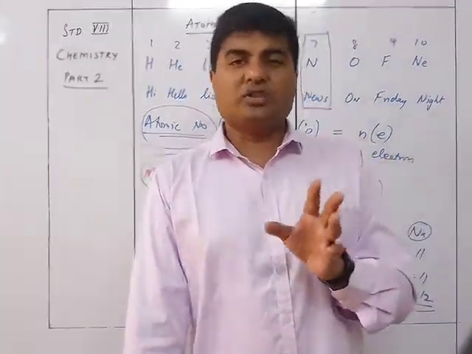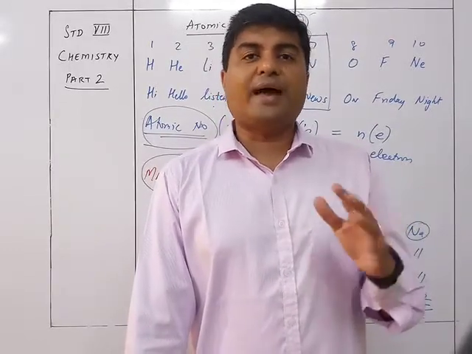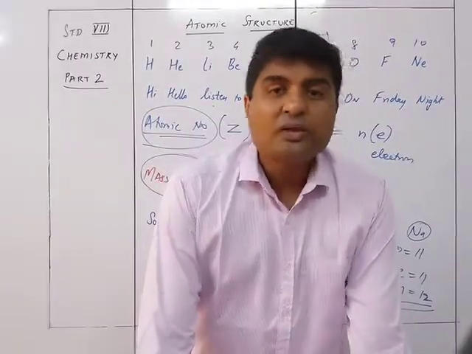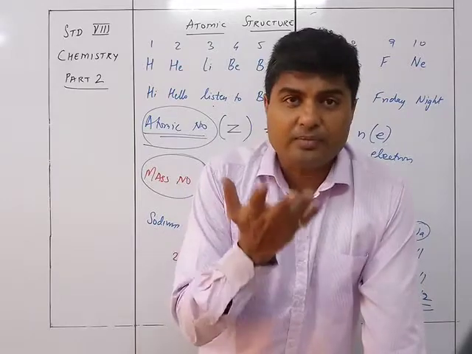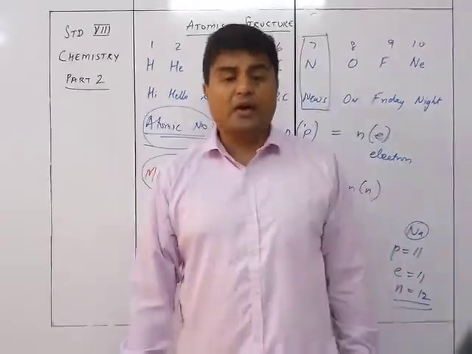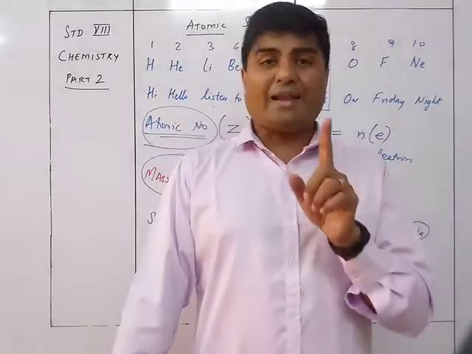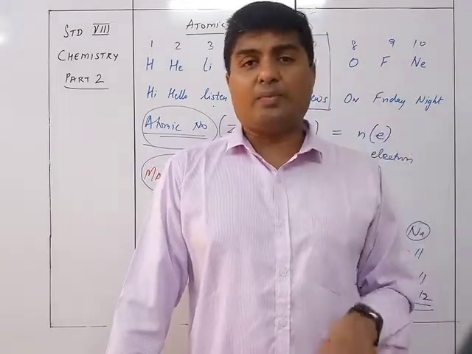Instead of taking hydrogen, they were not using hydrogen because they found that hydrogen had too many isotopes inside, which created a problem. So that's why they started using 1/12 of the carbon atom as the basis for relative atomic mass. Accordingly, the relative atomic mass is the number of times one atom of an element is heavier than 1/12 the carbon atom.